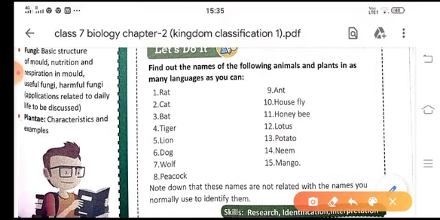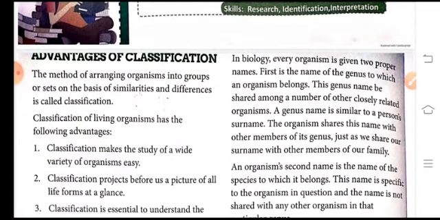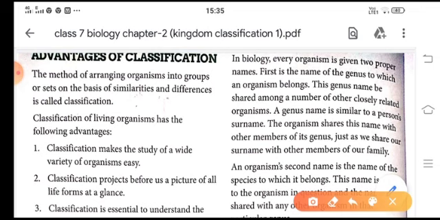Okay, so here are some of the animals which are related. You can name them: rat, cat, bat, etc. Now all these animals are there. So what is the advantage of classification? That it makes the study wide, and it also gives the picture of all life forms at one glance.